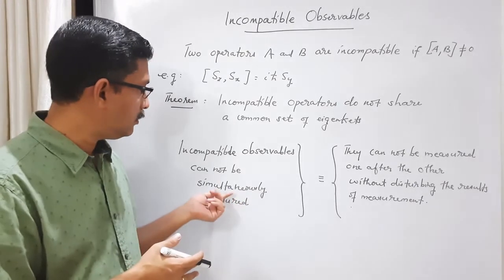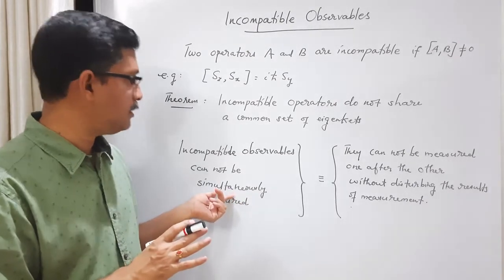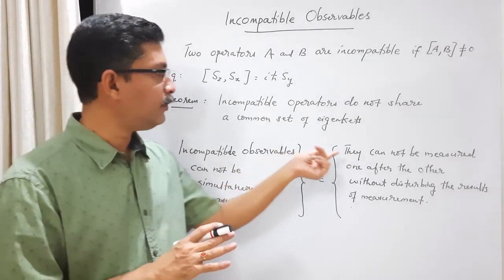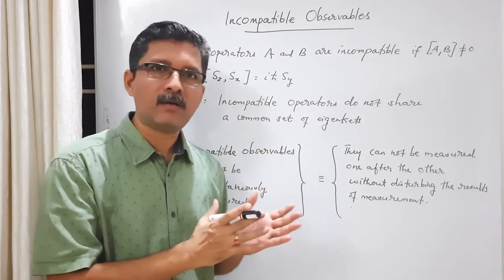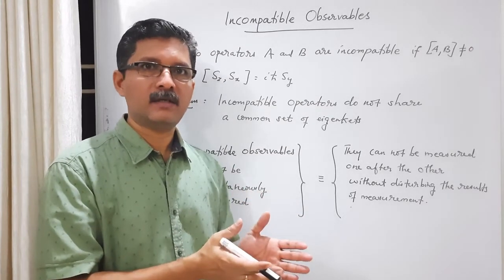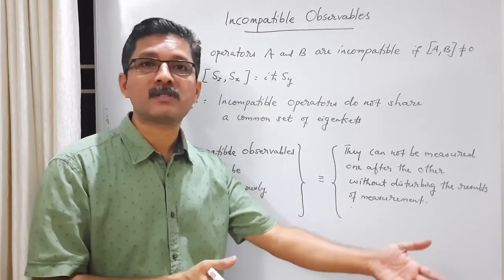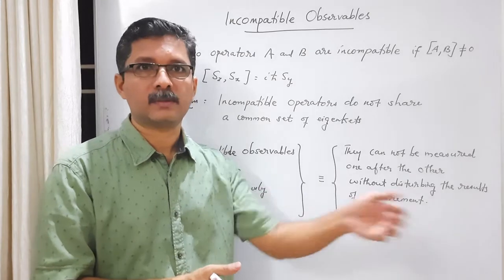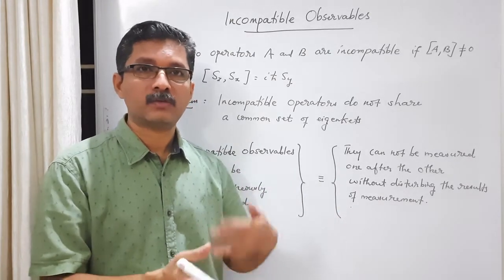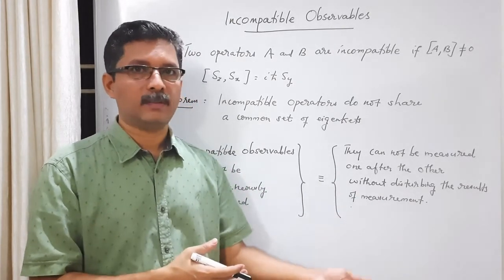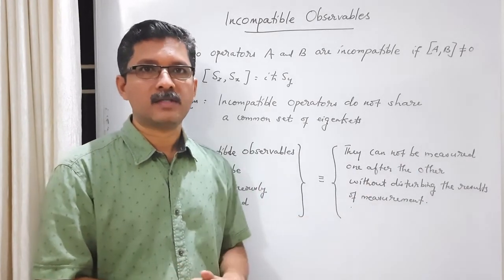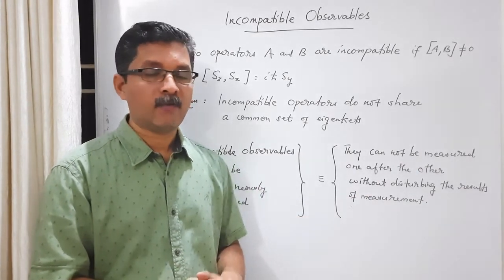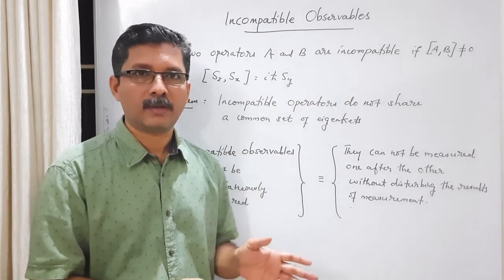It only means that if we measure them one after the other, then the measurement of one observable, let us say Sz, disturbs the results of the measurement of the other observable, let's say Sx. And also the order in which we measure them is important. Depending upon the order, the final states are different. Whereas for compatible observables, the order is not important.